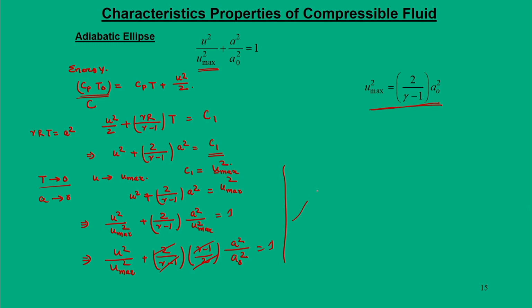Ultimately, this leads to the expression u square by u max square plus a square by a naught square is equal to 1. This is how we derive the equation for the adiabatic ellipse, starting with the energy equation.